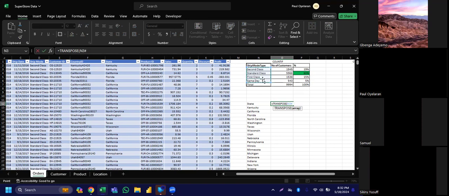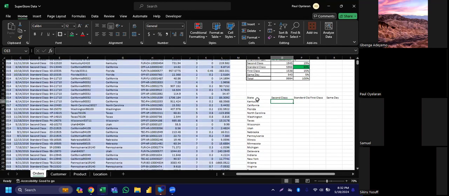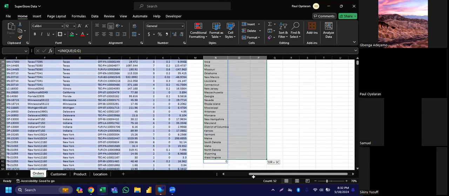You can see now. What we want to know is how many customers from Kentucky ordered through second class? How many customers from this state ordered through standard class? How many customers from California ordered through first class? How many customers from Florida? It's just like the example I stated earlier, that we want to count how many females are in IT, how many staff are in the north that are from Kano. That's what we want to do. I hope we are all on the same page. I hope I'm not performing magic on us.